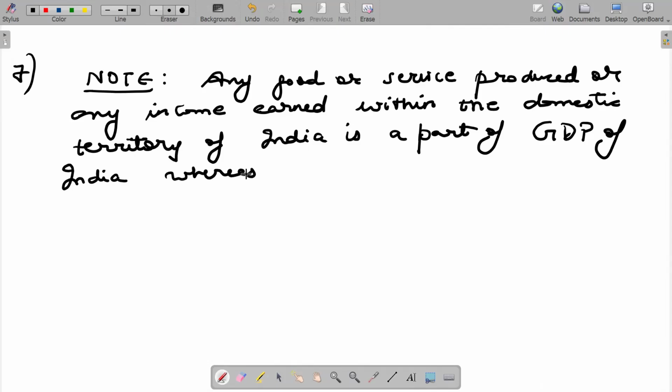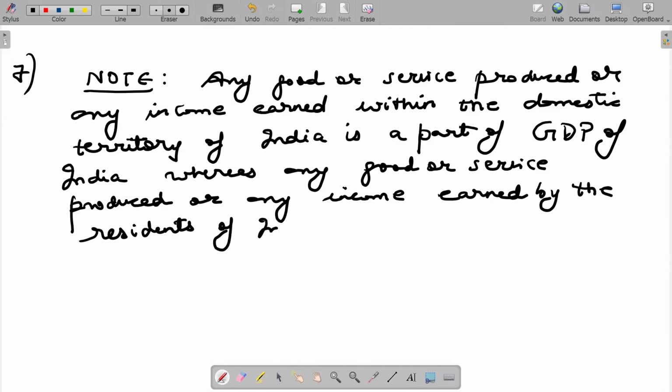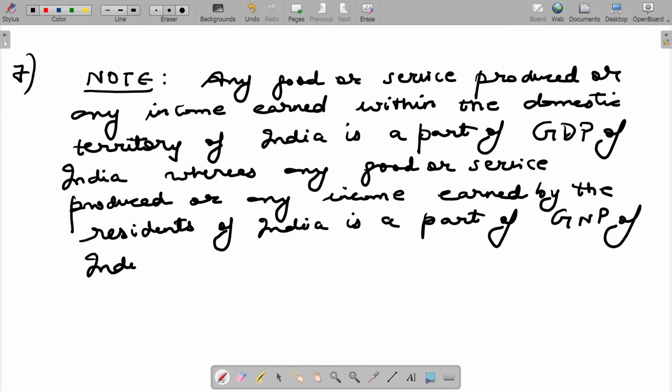Whereas any good or service produced or any income earned by the residents of India is a part of GNP of India.